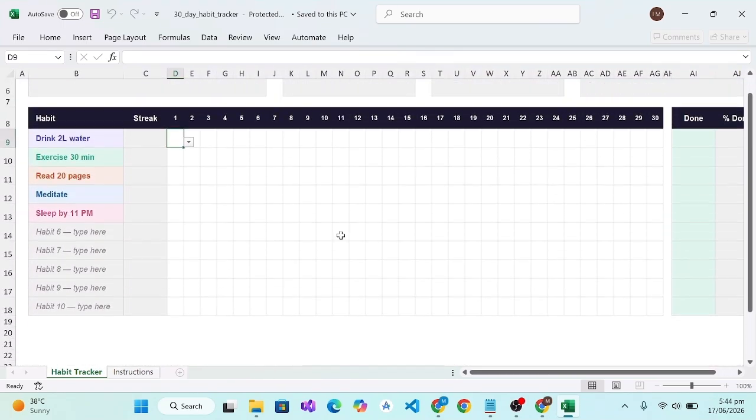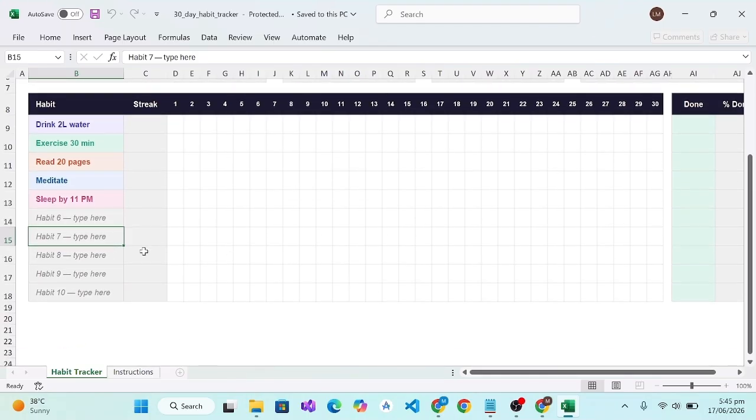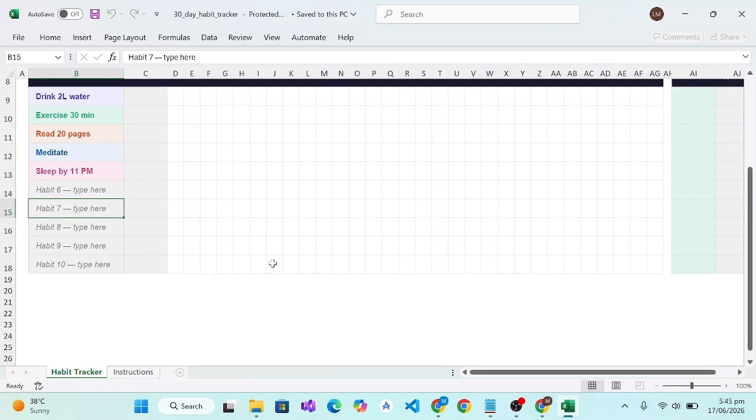So many people in the market are simply selling these habit trackers, and here you can add more habits. Now if you are a professional in Canva or Google Docs, you can also add attractive colors, modern typography, professional layouts and clear headings if you want. After exporting our PDF, the next step is to make an account on Gumroad.